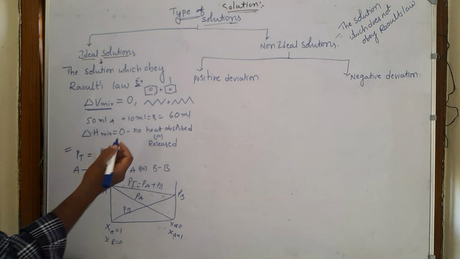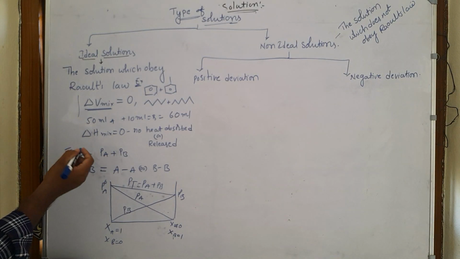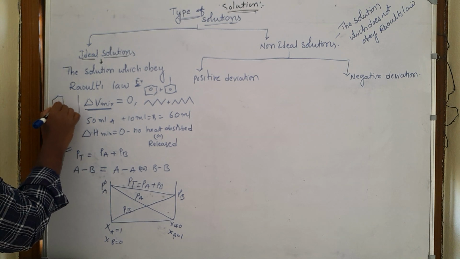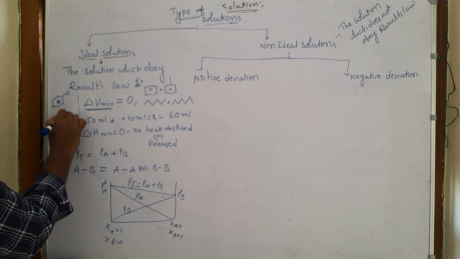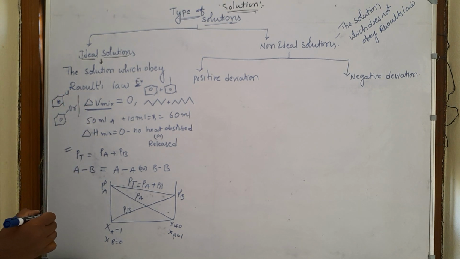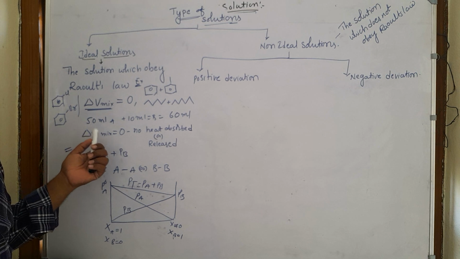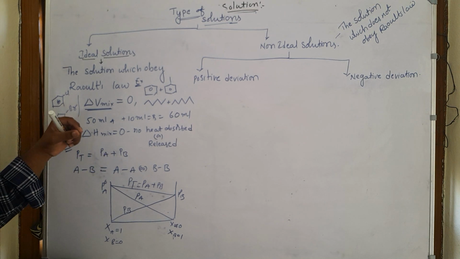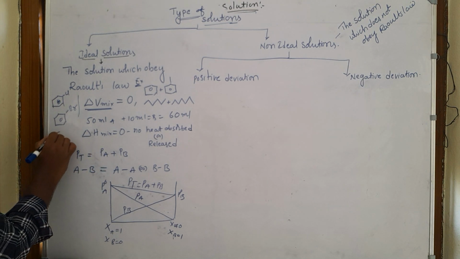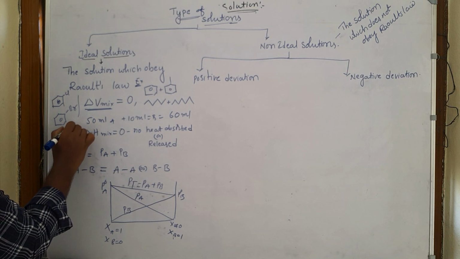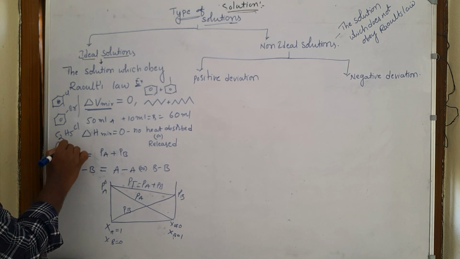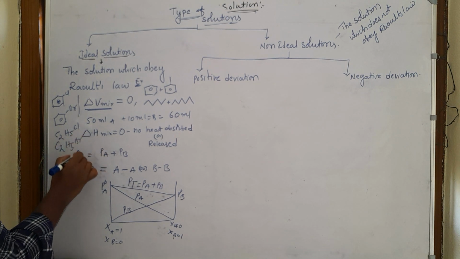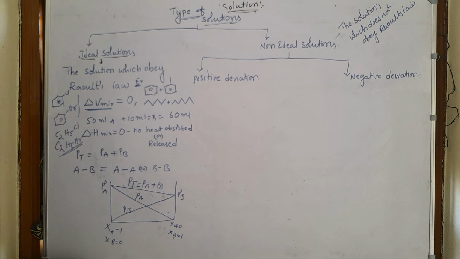And we can take chlorobenzene and bromobenzene, and also chloroethane C2H5Cl and bromoethane C2H5Br, etc. Likewise, we can take the examples for ideal solutions.